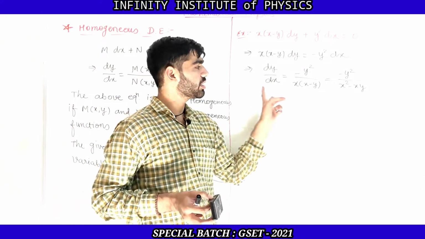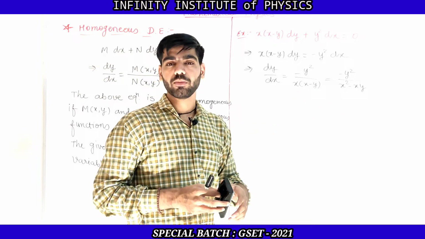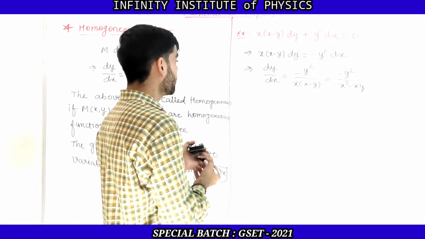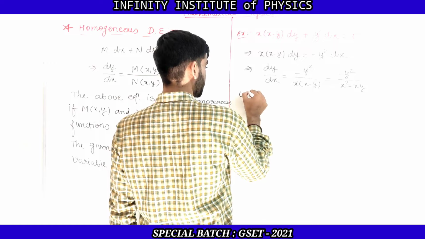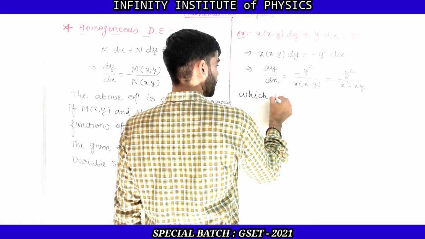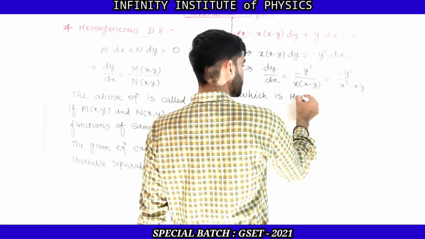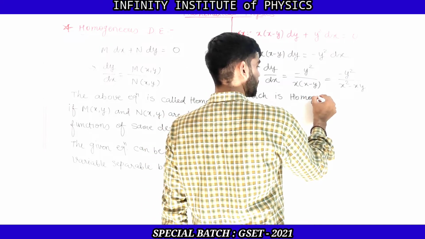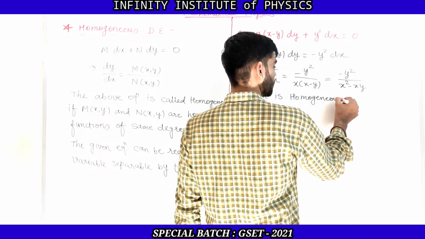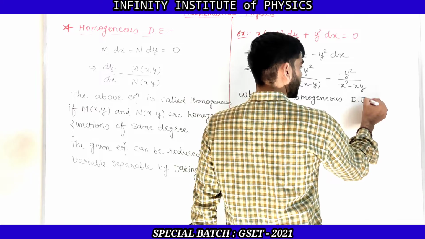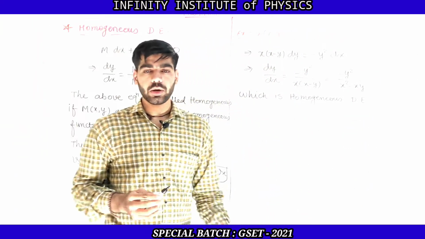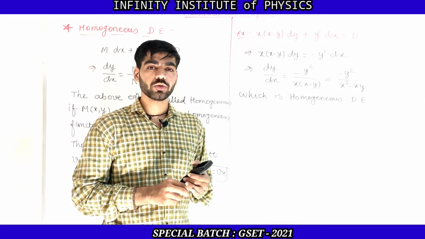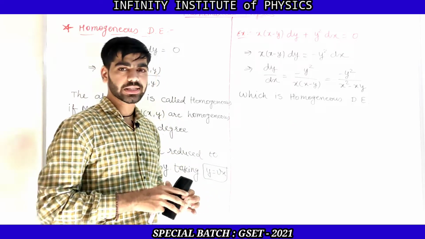So this equation is a homogeneous differential equation. Now how to solve this, or how to reduce it into variable separable form?